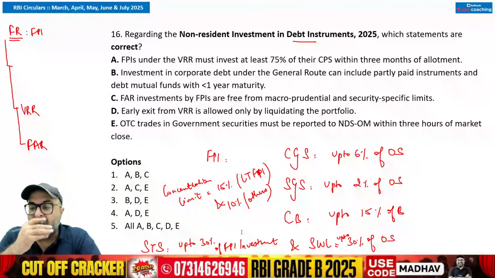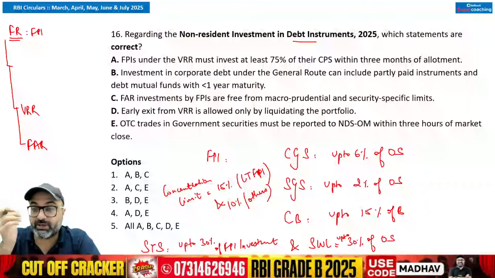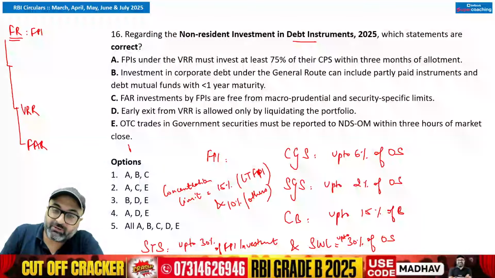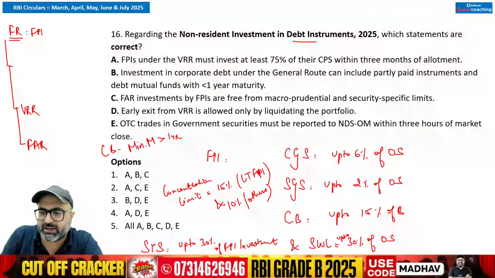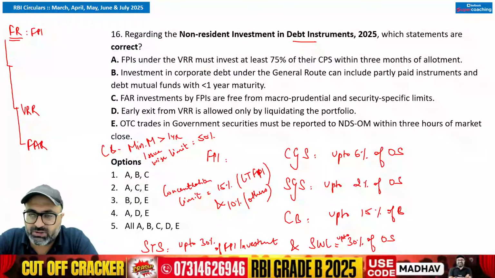You need to remember this. One more point to remember is corporate debt. In case of corporate bonds, minimum maturity should be greater than 1 year. Issue-wise limit of FPI is 50%. No concentration limit has been introduced for corporate bonds.